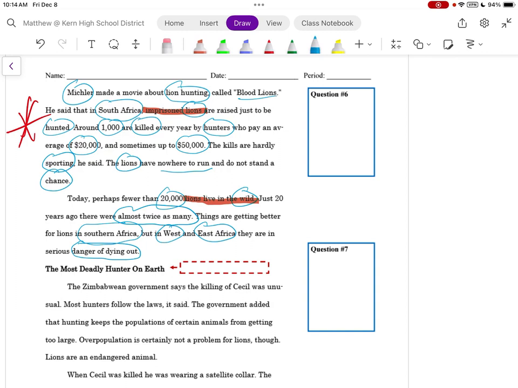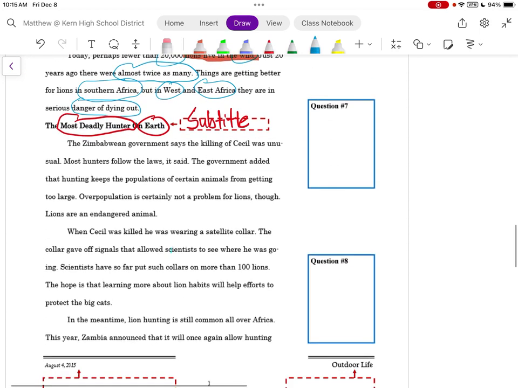The most deadly hunter on earth. I have another subtitle. And again, what is this section going to talk about? It is going to talk about the most deadly hunter on earth. They're letting us know what we're going to be looking at.